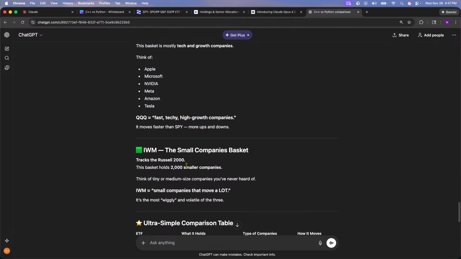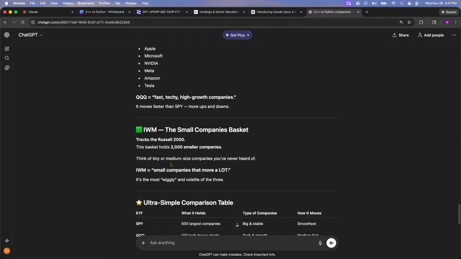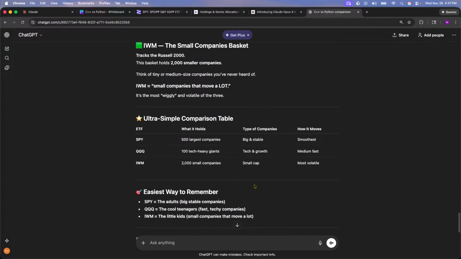All right, IWM is the small company basket. It tracks the Russell 2000. This basket holds the 2000 smaller companies. Think of small, mid-sized companies that you never heard of. IWM is the small companies that move a lot. It's the most wiggly and volatile out of the three.